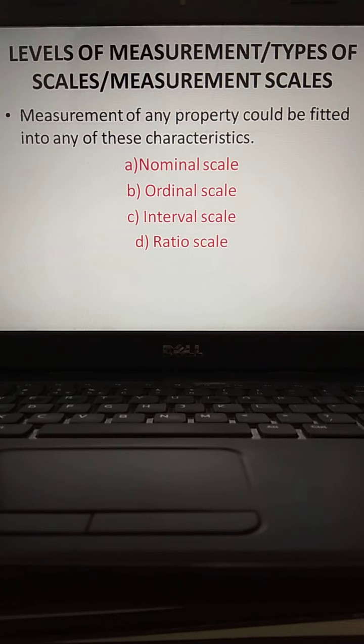So whenever the nominal data is available, a limited statistical analysis can be performed. As far as the tests of significance are concerned, you can apply the chi-square test. So this is the starting level, the low level of collection of the data, nominal data. Understand? So let us see what information is there in the slide.